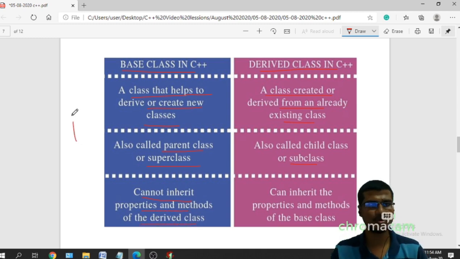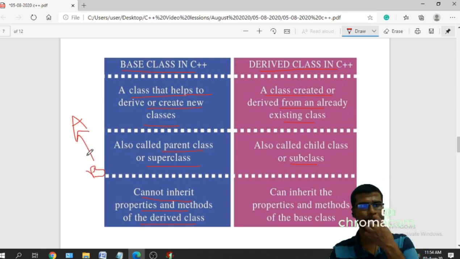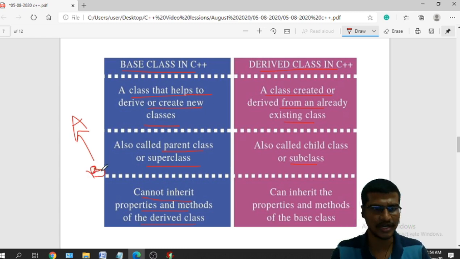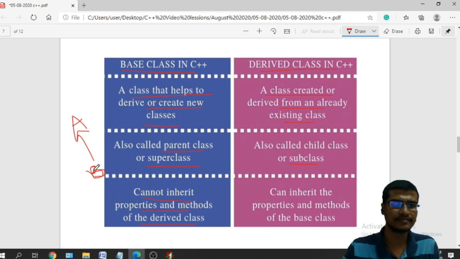What is the meaning of this? A is the base class and B is the subclass. This is not possible in reverse. B can access all the properties from A, but A cannot access the properties from the derived class. B is a derived class. The direction is only in this manner: B can access all the properties from class A, but vice versa is not possible.